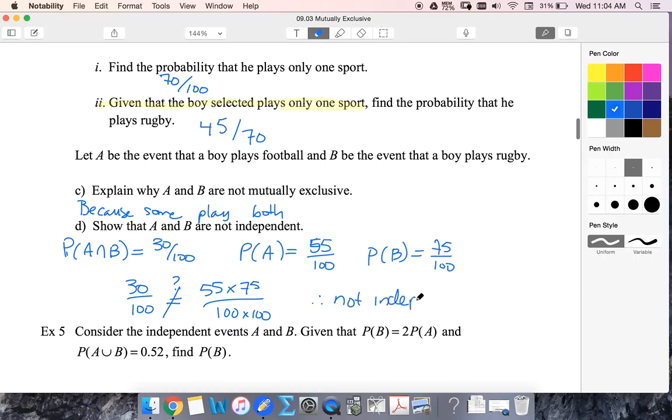We should, of course, verify this as well, though. So we know this is 3 and this is 4. To make 100, this would have to be 25, and this would have to be 10, to multiply to get us 30 out of 100. This definitely does not reduce down to 10 over 25. No way. So not independent, because those two things are not equal.